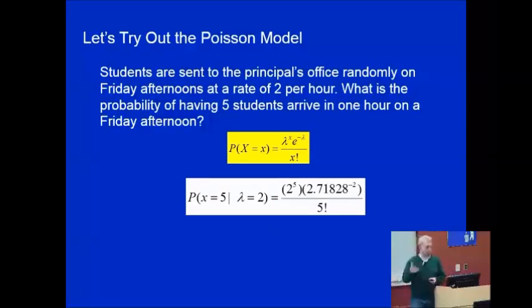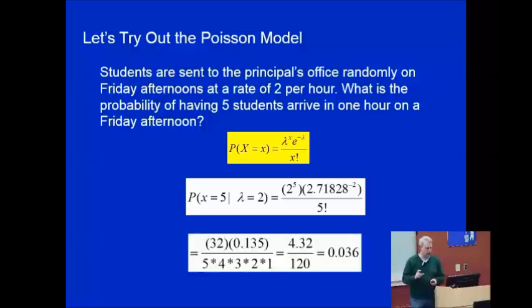So we take the 2, the lambda, and we do it to the exponent of 5, which is our x. We've substituted our e value, 2.71828, to the exponent of negative 2, negative lambda, and divide that by our factorial 5. So it'd be 5 times 4 times 3 times 2 times 1. And we find that that likelihood is 0.036.